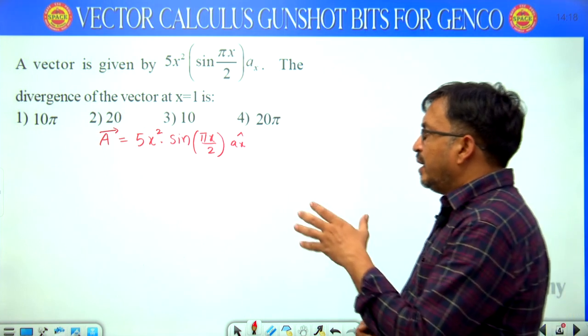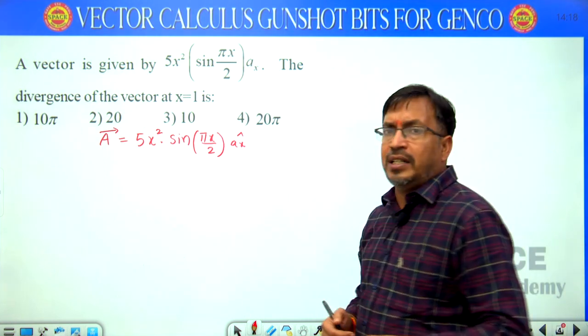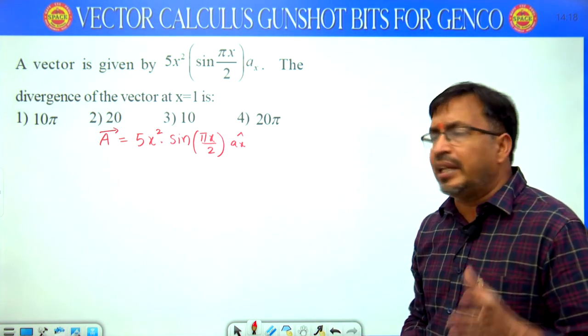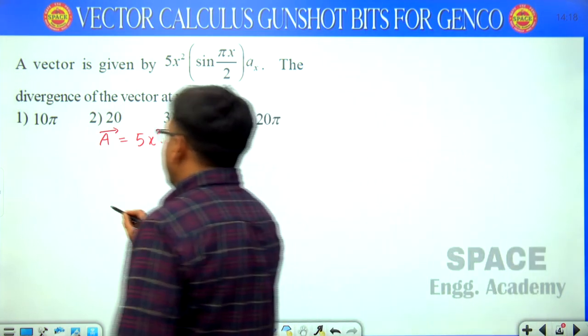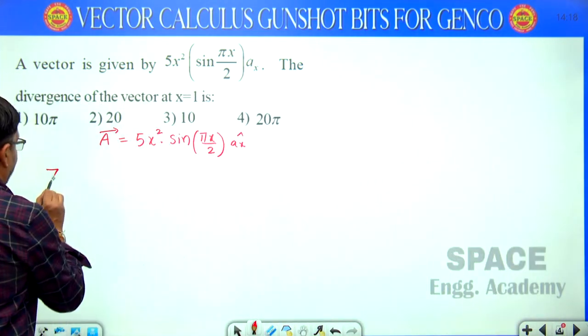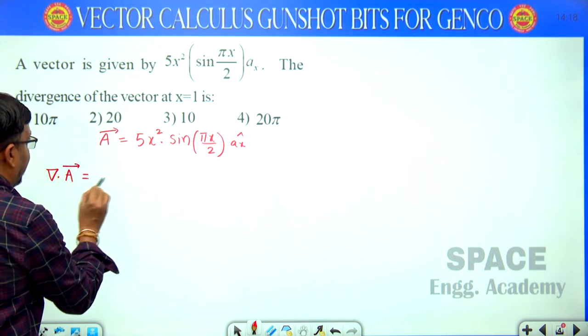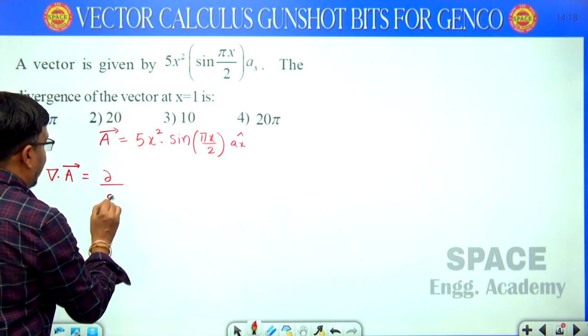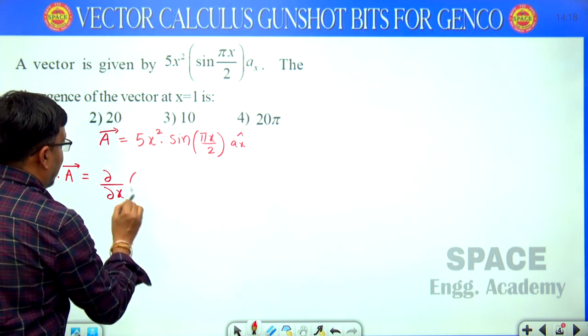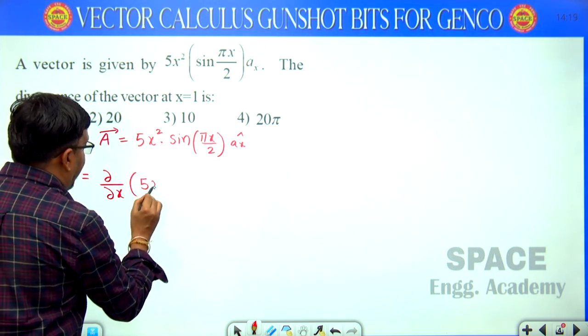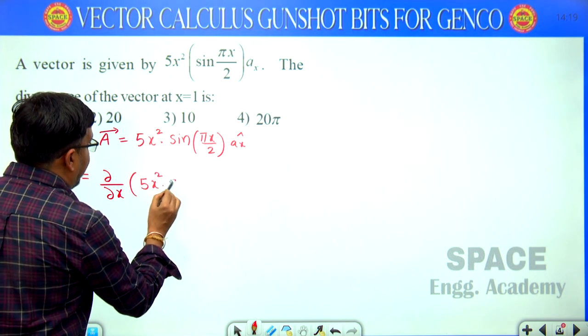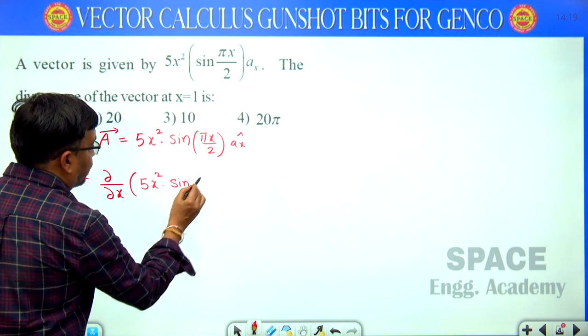See here, the given vector is in rectangular coordinate system. Here also I am writing the divergence formula. Del dot A, I am considering. So del dot A equals dou by dou x of 5x square into sin of pi x by 2.